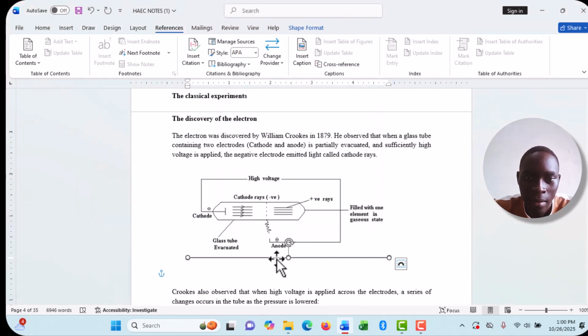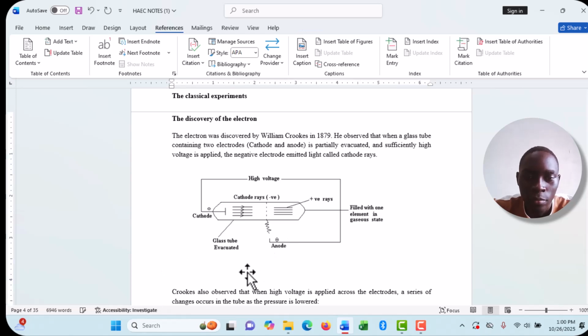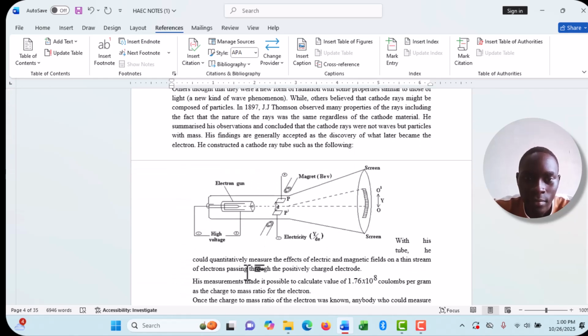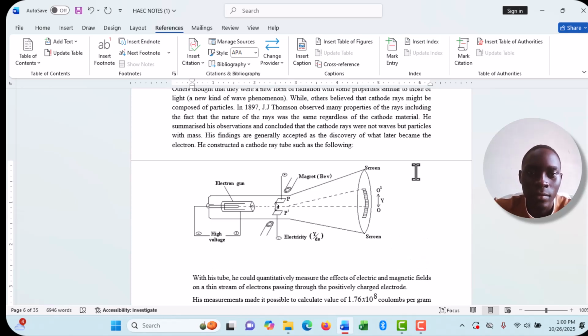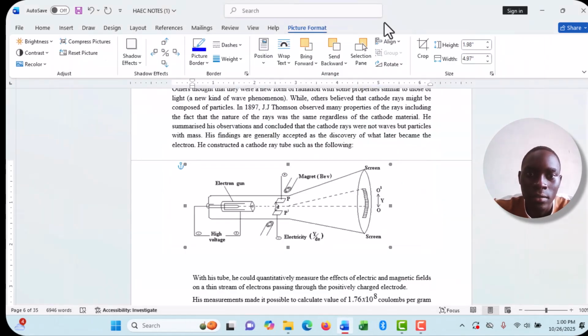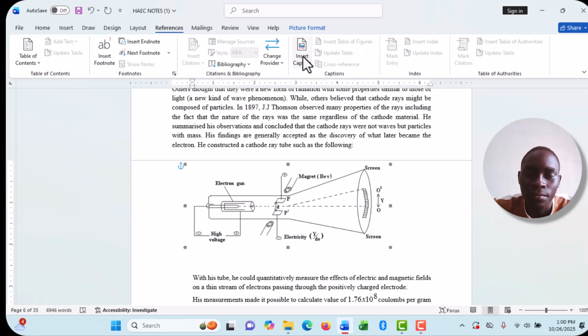And then from there, I'll move on to my next diagram. I select this diagram and come to insert caption.